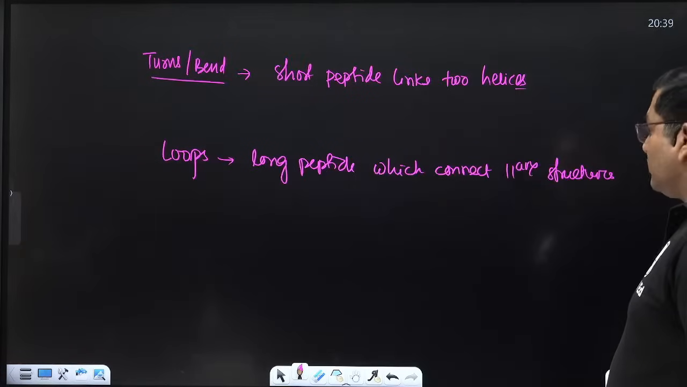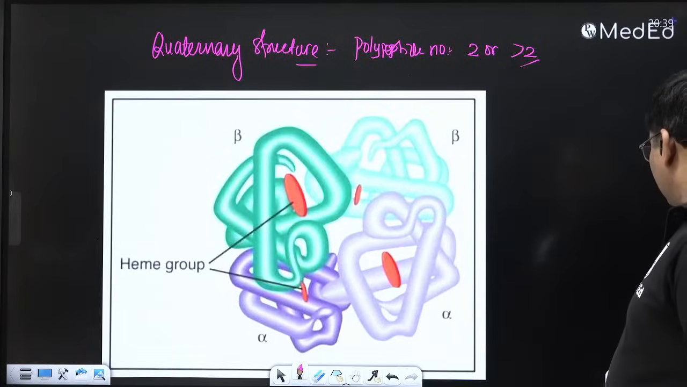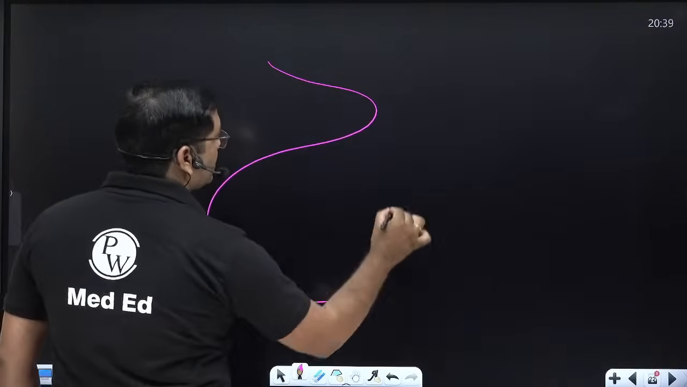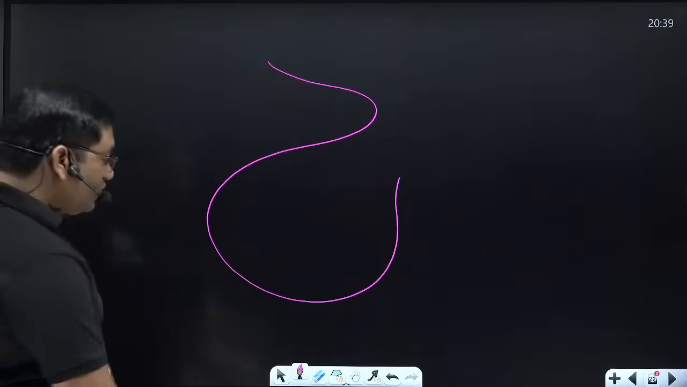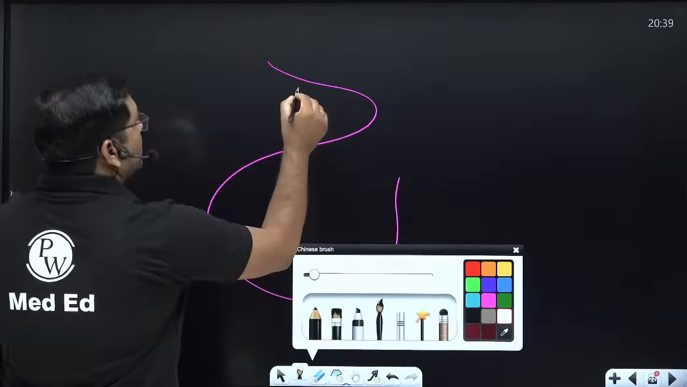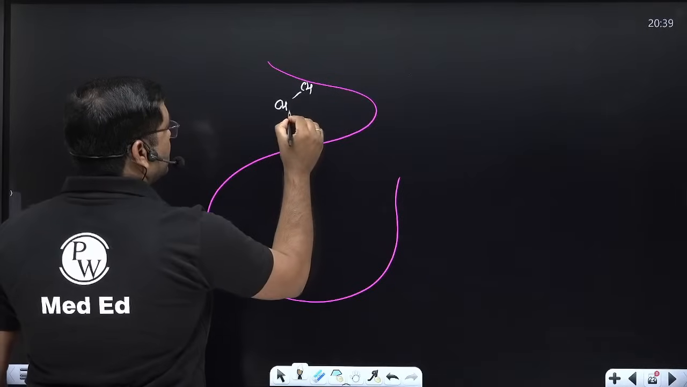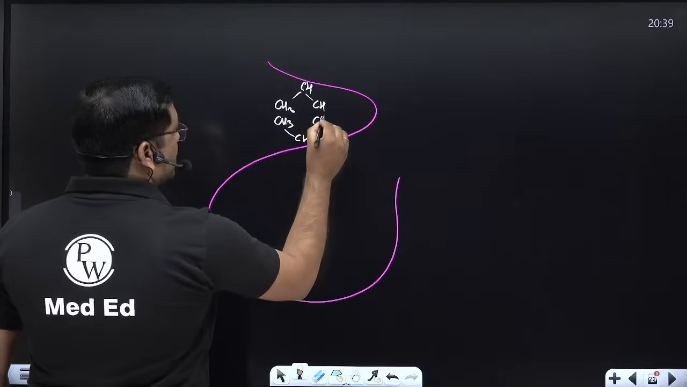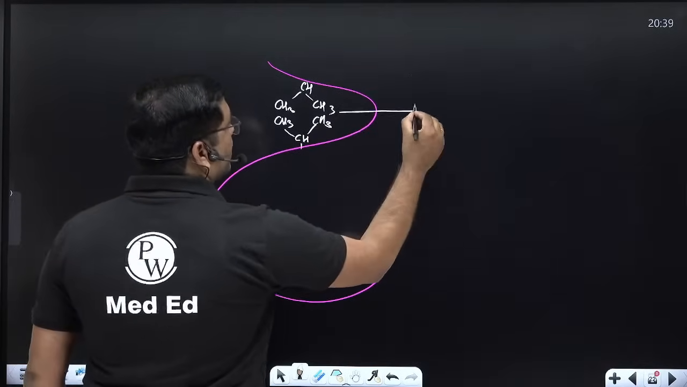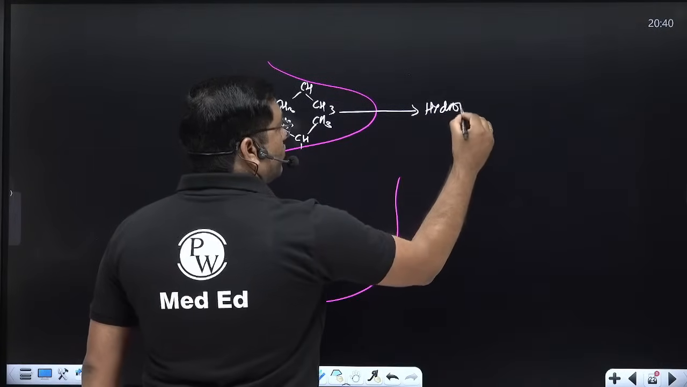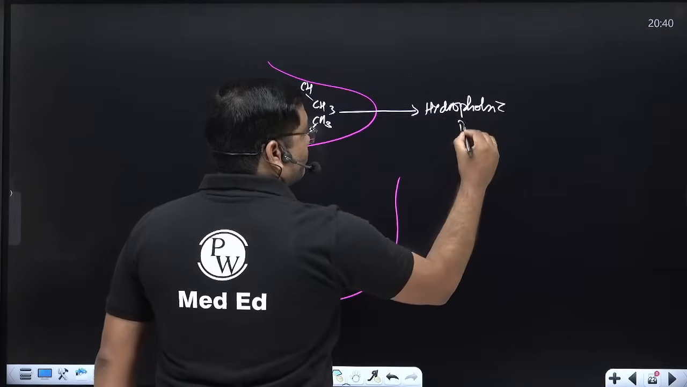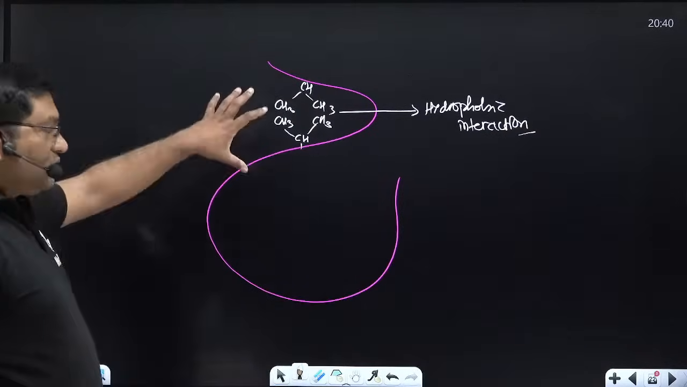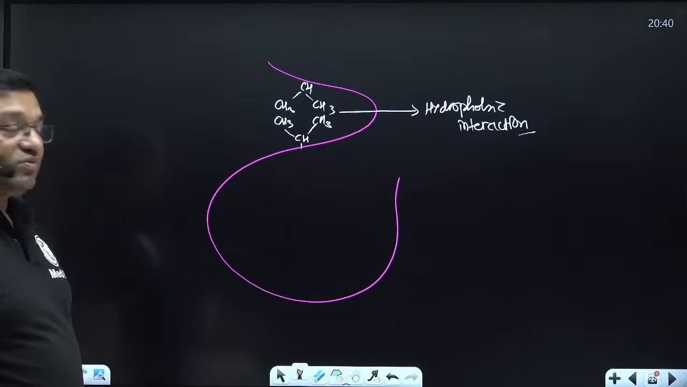Tertiary structure, it will give the impact. Tertiary structure, when you draw it, it will give the impact. So draw like this. This is tertiary structure. It will give you the impact. Now see here, CH3, CH3, CH3, CH3. So this is hydrophobic interaction. Okay. So these are the bonds which are responsible for stabilization of tertiary structure.